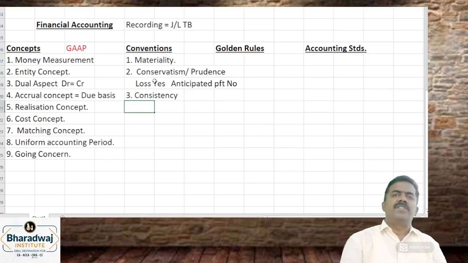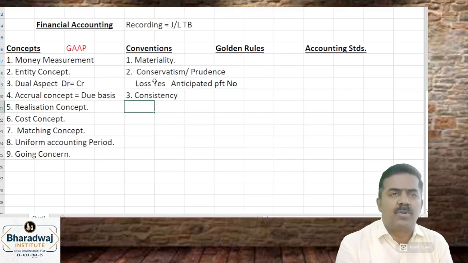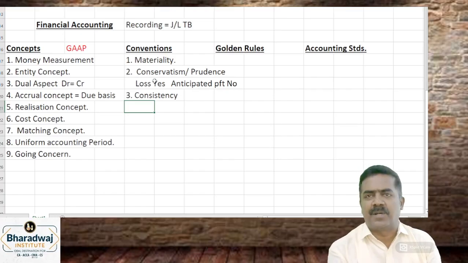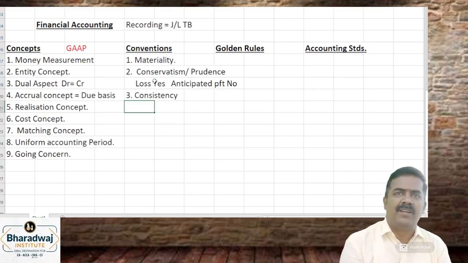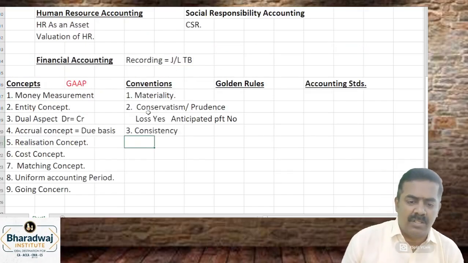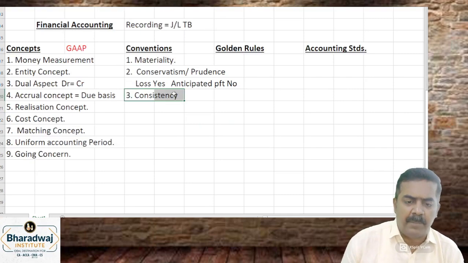Can you keep on changing your policies, rules? ஒரு வருஷம் WDV method, அடுத்த வருஷம் straight line method, ஒரு வருஷம் cash basis accounting, அடுத்த வருஷம் accrual basis accounting. ஓகே, அந்த மாதிரி can you keep changing rules? No. If you don't have consistency, again people will lose faith.